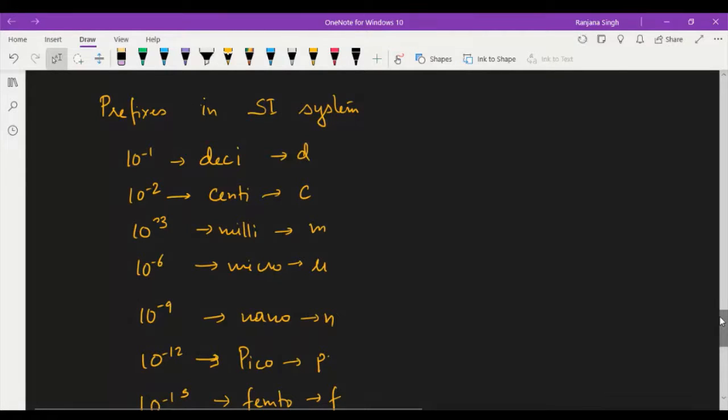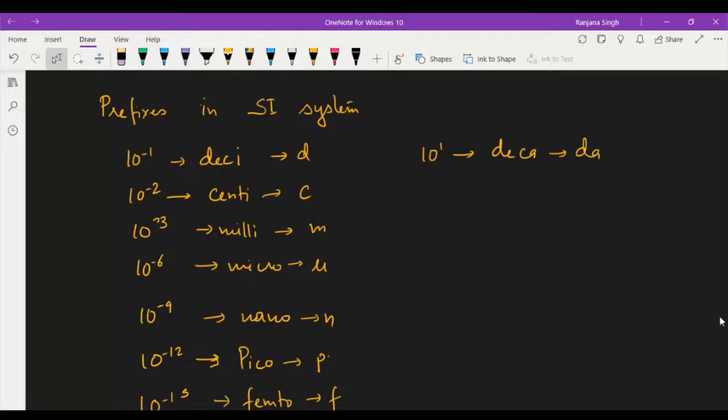These are all prefixes in the SI system, and in a similar way you can say deca. 10 to power 1 is deca, denoted by da. Then hecto, h, kilo, k, it is very common.